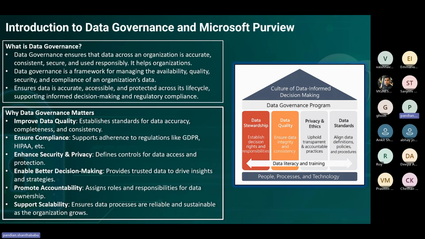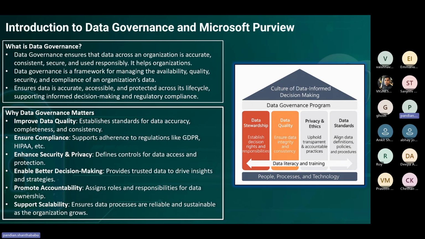Data governance ensures the organization has accurate, consistent, secure data, and it defines responsibilities to help the organization. If we go back 5 to 8 years, there wasn't anything like data governance. We talked about data quality, but the data governance aspect, never mind, because we used to just get the data and do all the data analytics.